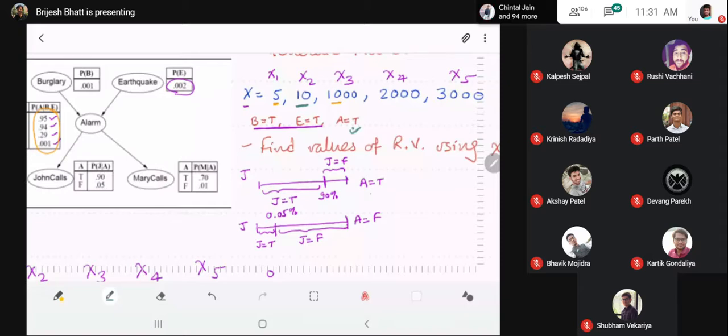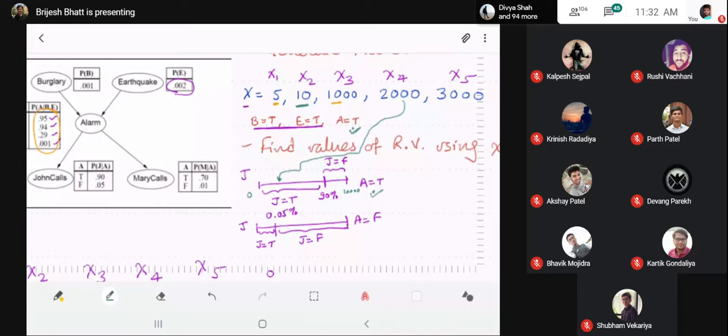If we say it ranges from 0 to 10,000, then 2000 is somewhere here. So the value of the fourth variable, J, is also true.